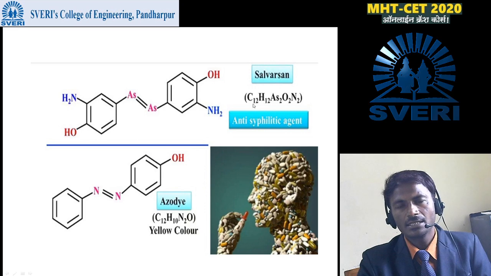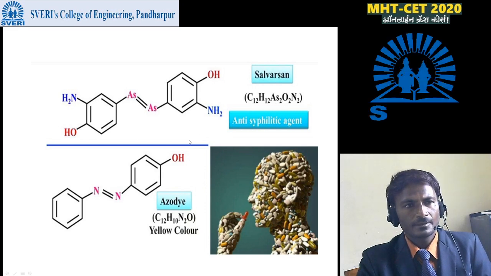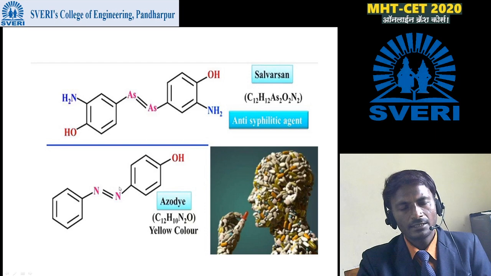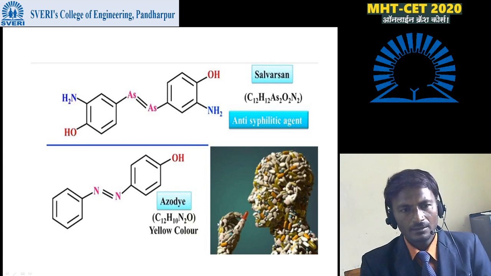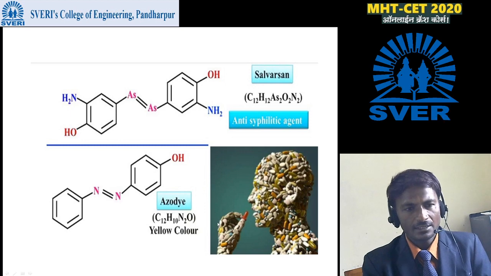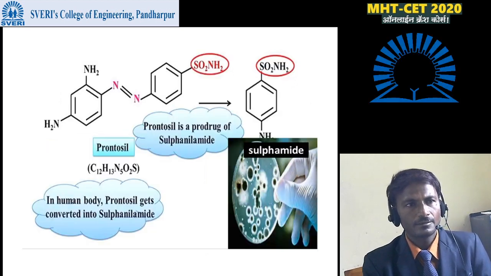Molecular formula is C12H12As2O2N2, and second one is azodye. These are very well known structures for all of you. Two azo groups are connected here, nitrogen groups are connected here, that is why it is called azo, and it is used in the dye industry. This azodye has yellow color.